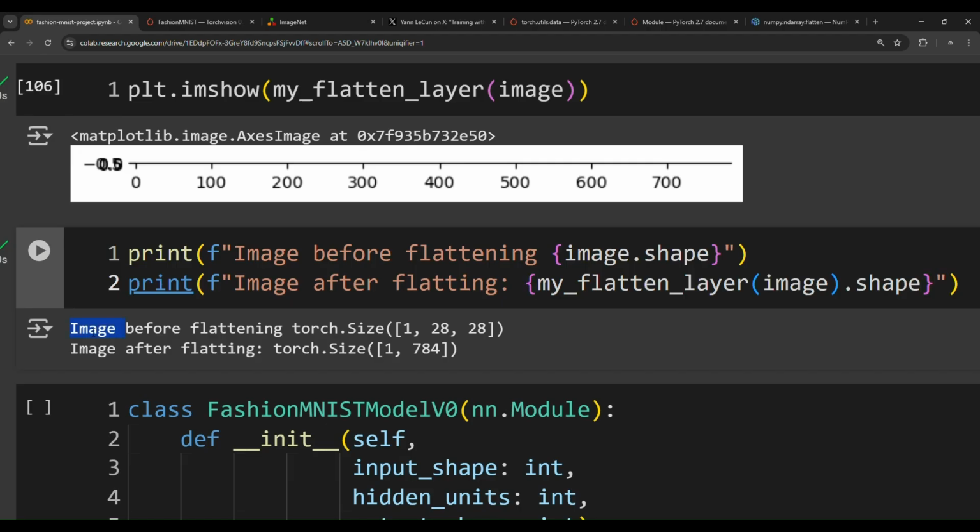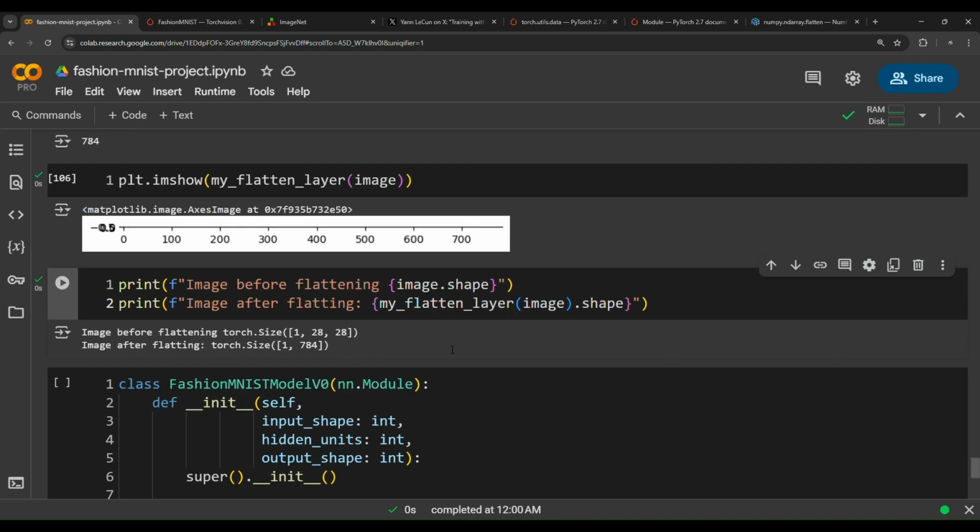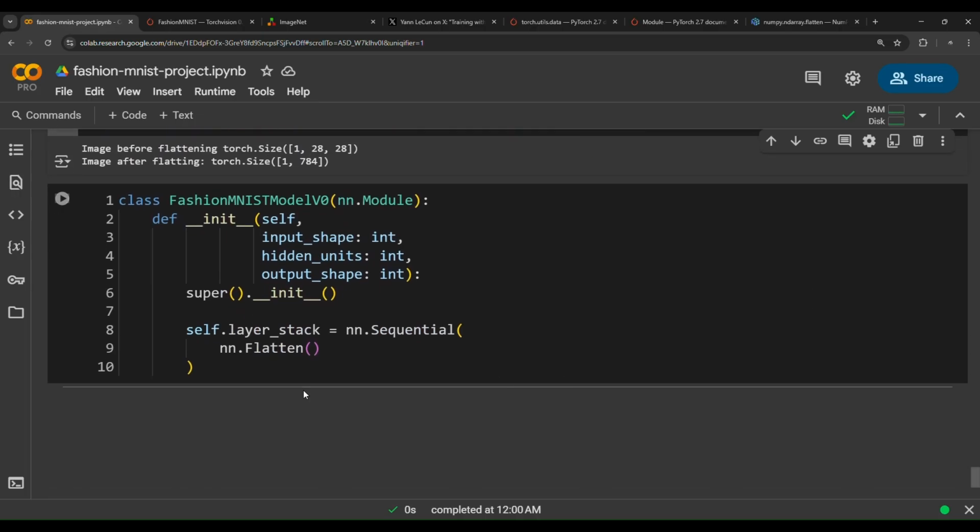Notice here, image before flattening is torch.Size 1, 28, 28. So this is the image shape before flattening. But after flattening, we have 784. So we have collapsed the height and width into just one dimension. Okay, that's the whole premise behind flatten.